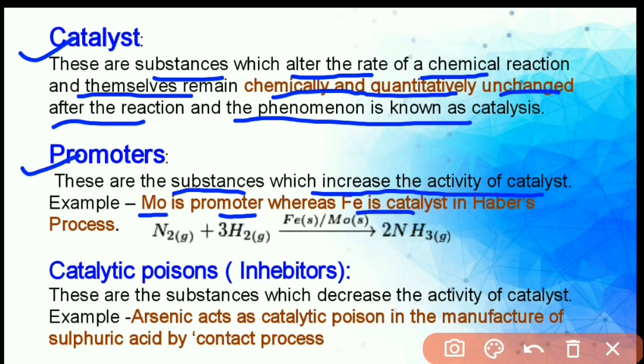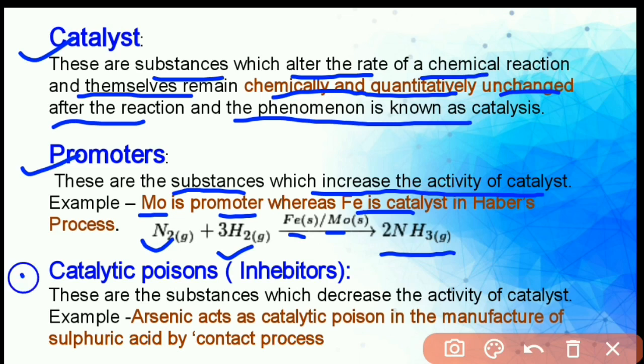See the chemical equation: nitrogen reacts with hydrogen in the presence of iron catalyst and molybdenum as a promoter and forms the product ammonia gas. So here molybdenum increases the activity of the iron catalyst and increases the rate of reaction, and we obtain ammonia gas as a product in the Haber process.